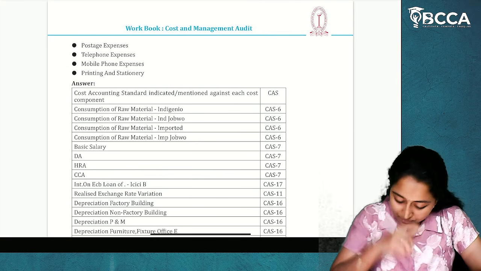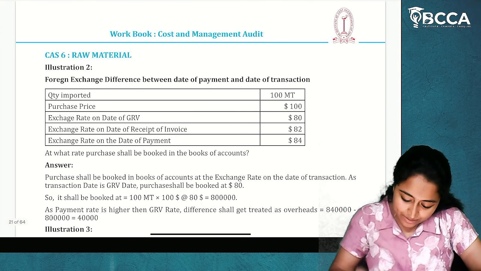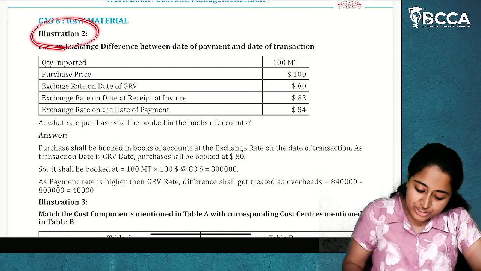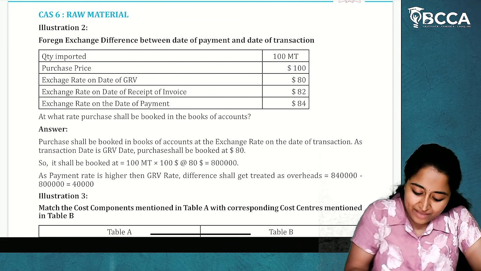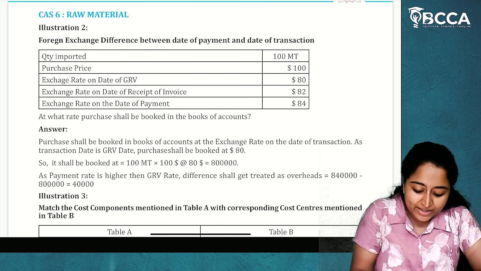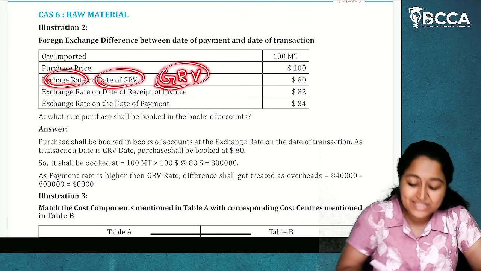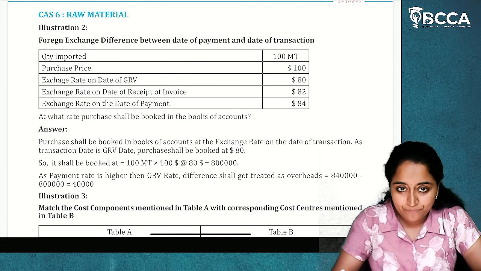Now if we see here in our ICMAI material, see here illustration 2 question is given for CA6. Purchase price is given to be $100 and they have given us 3 dates. What rate is given? Exchange rate on date of GRV. Now what is called GRV?